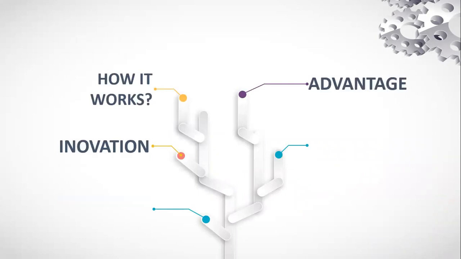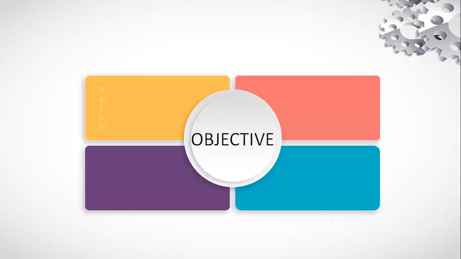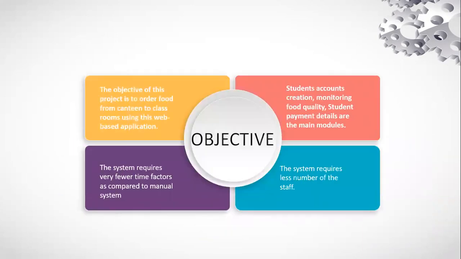In this project, the content is how it works, advantage, innovation, objective, key features. The main objective of this project is to order food from the canteen to the classroom using a web-based application. Student account creation, monitoring food quality, and student payment detail are the main modules. The system requires very little time compared to the manual system. The system requires fewer staff.